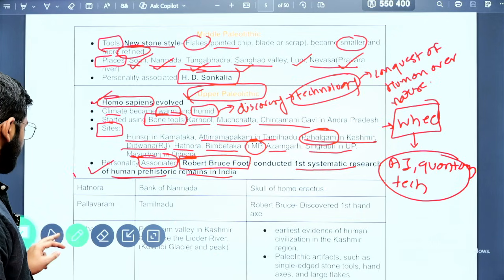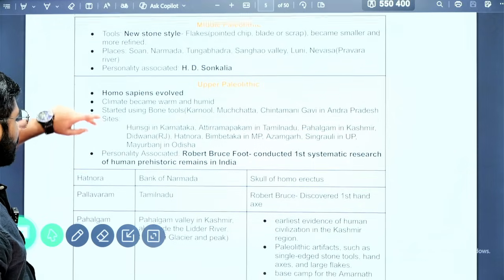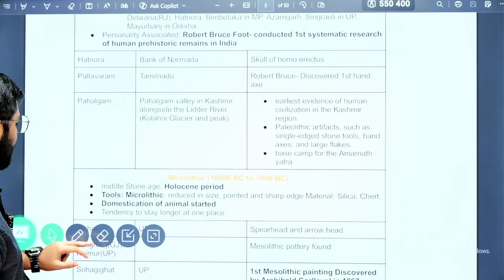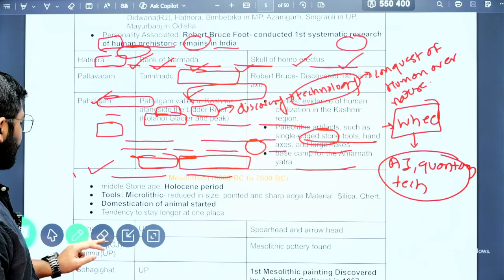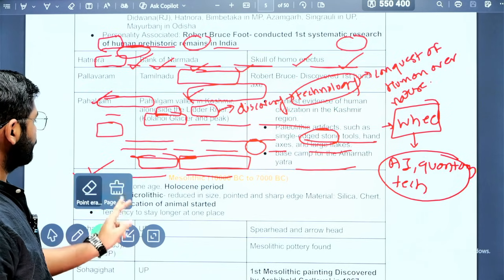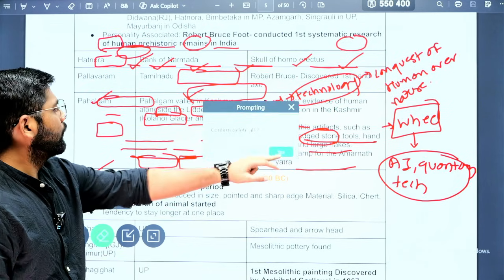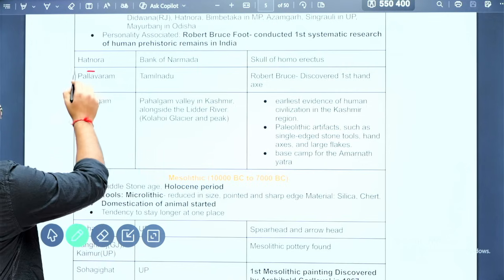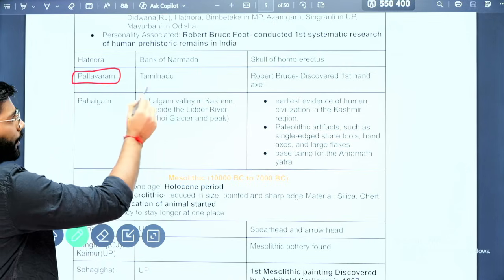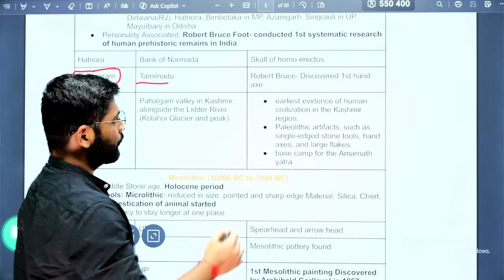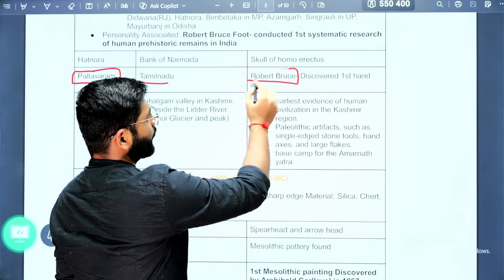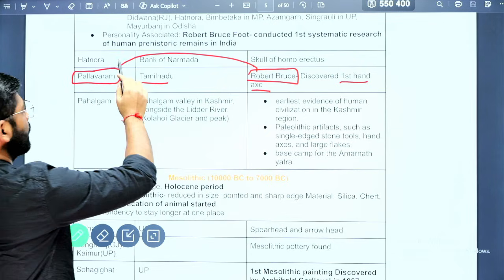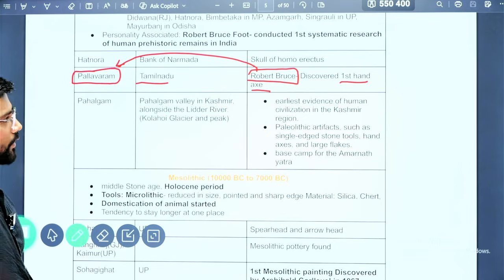Okay. Next we'll see what are the important sites that belong to the Upper Paleolithic period. So three important sites are there. One is in current affairs that I have just told you. So the first site is Pallavaram. Pallavaram is located in Tamil Nadu, and Robert Bruce Foote discovered the first hand axe here. Where did he discover it? In Pallavaram, Tamil Nadu. Okay, this is important.